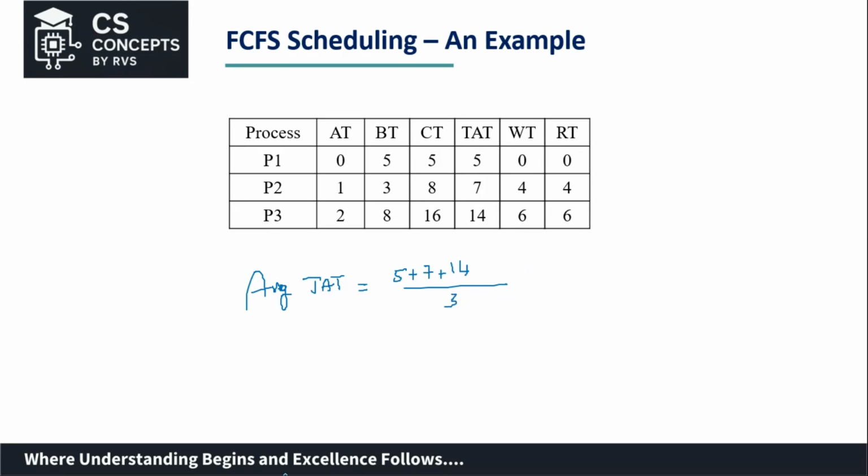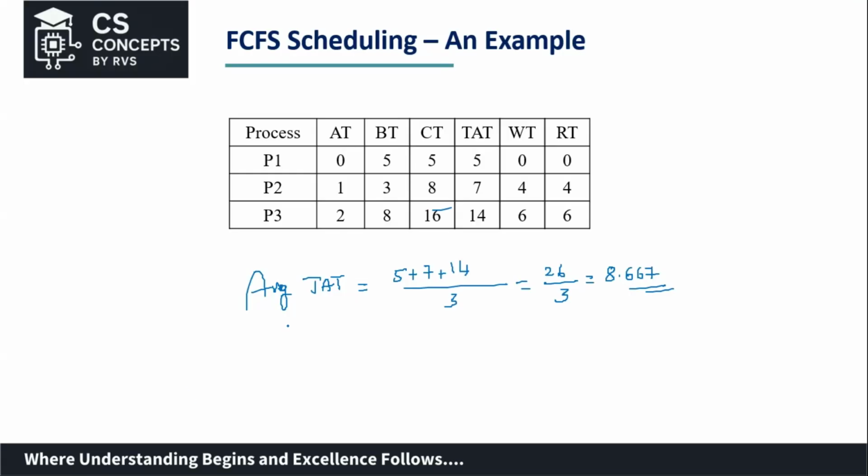So we get 12 plus 14, which is 26, and 26 by 3 is 8.667. So that is your average turnaround time.